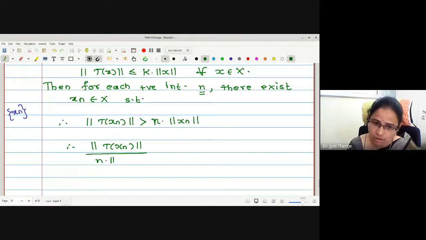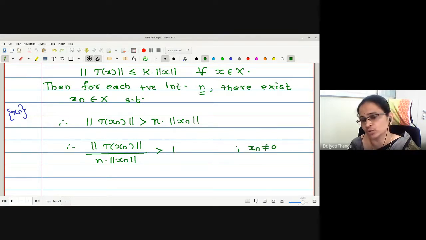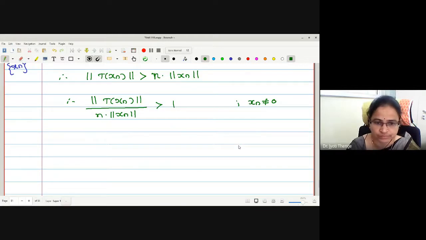This is norm of xn strictly greater than 1. And no doubt, for xn we have to impose the condition that it is a non-zero vector. Just look at this. Can I write this term as norm of T image of xn upon n into norm of xn?